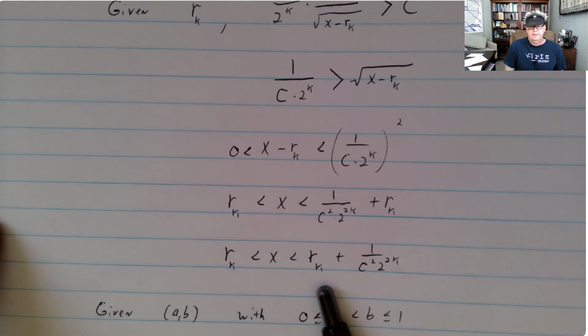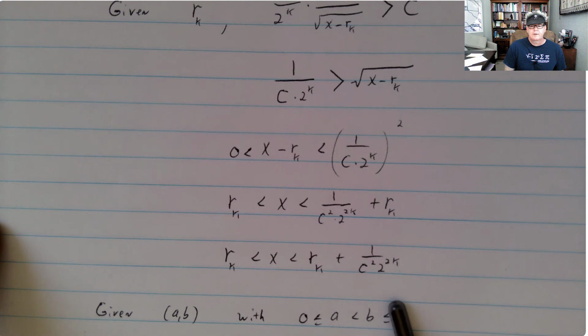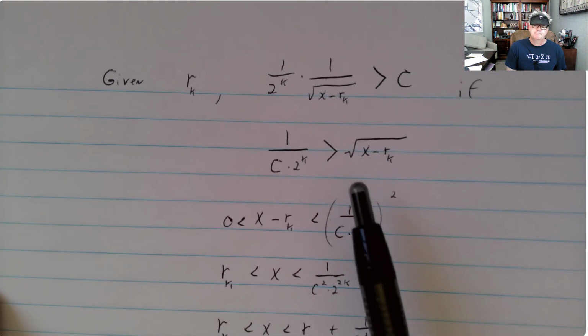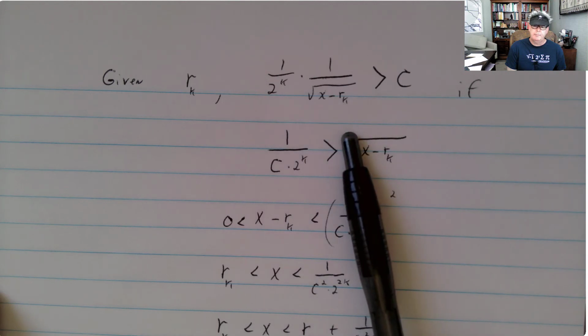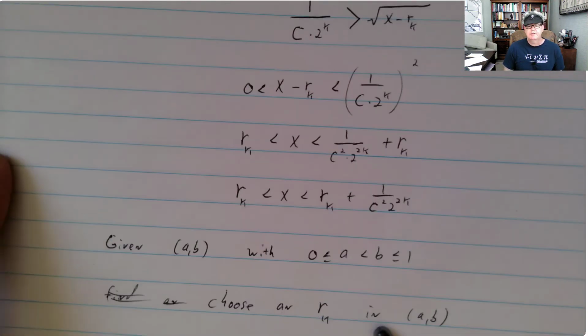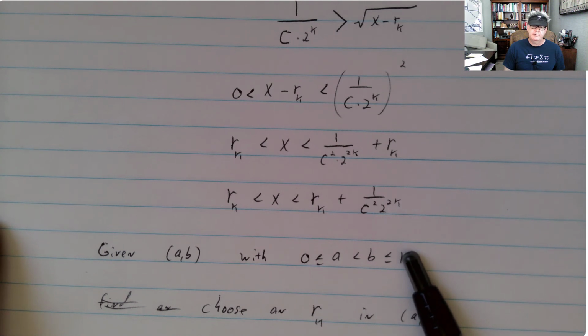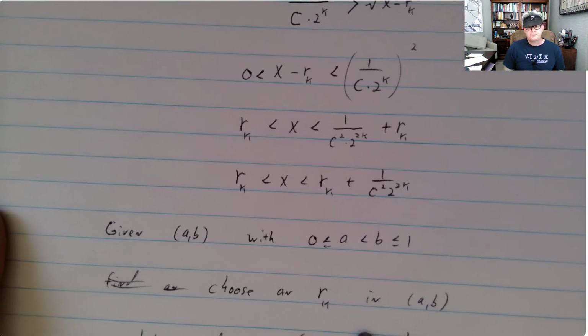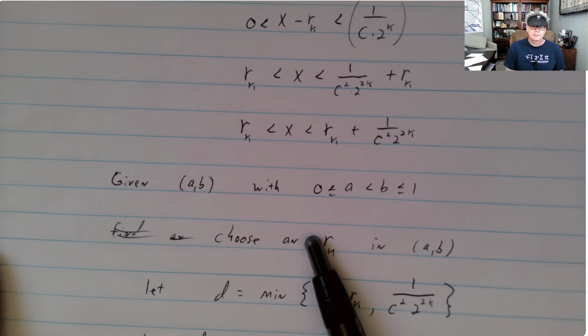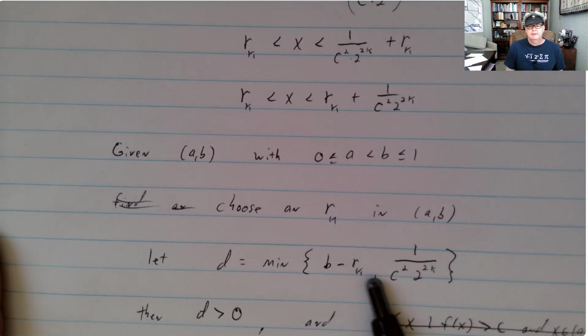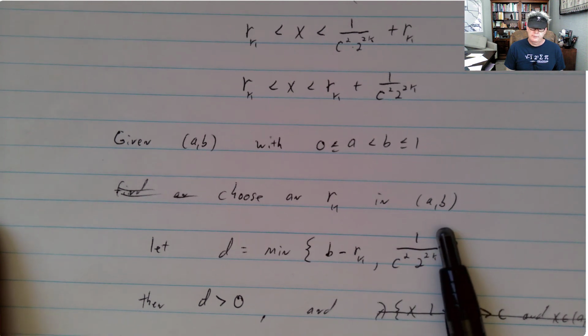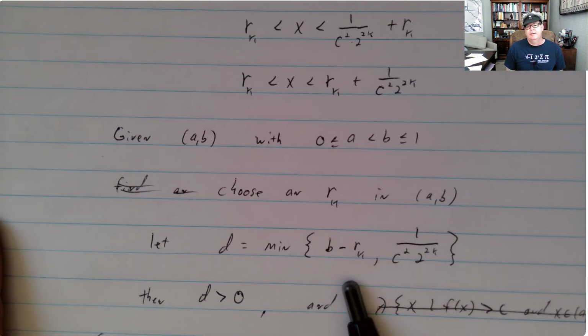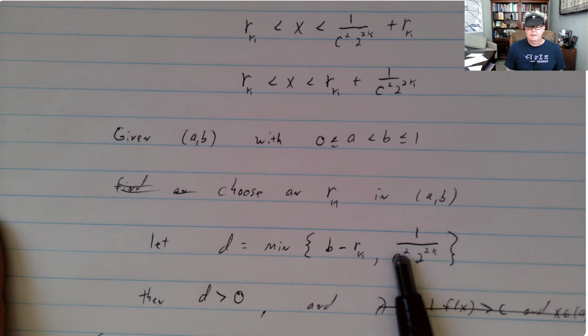So if you just add the rational, then for x in this interval, the function will be bigger than c. So you give me the c first, and you find a rational in the interval, any rational will do, then you've got this interval where you're above c. And just to make it rigorous, given any interval, choose a rational in that interval, and then you're some distance away from the right endpoint, and then there's also this value.